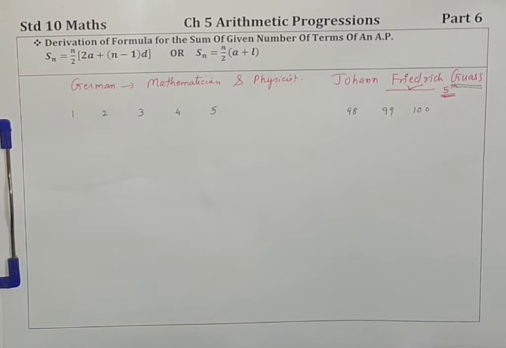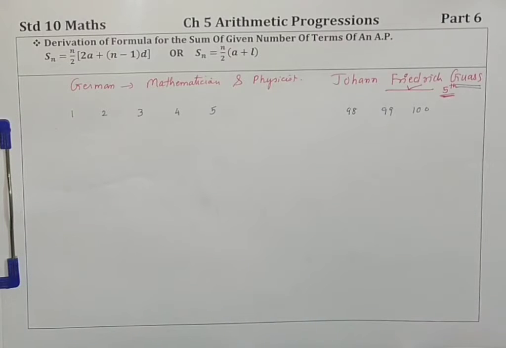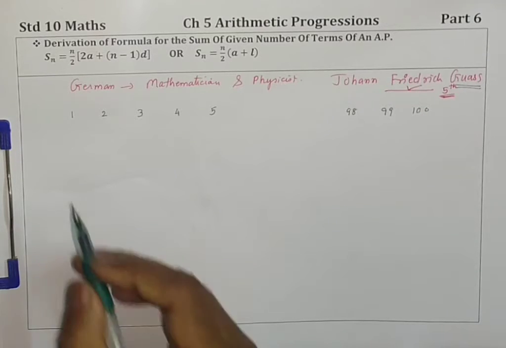So she called him to show the work, and when she saw the work, she was surprised. The answer was correct and the method was very short. Now, you are also surprised, I believe. Let's see how he did the work.